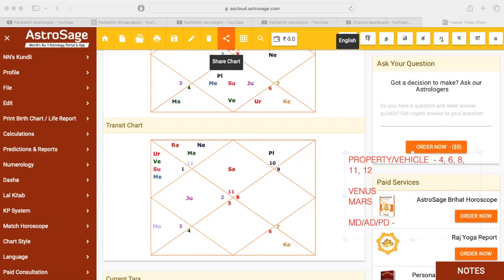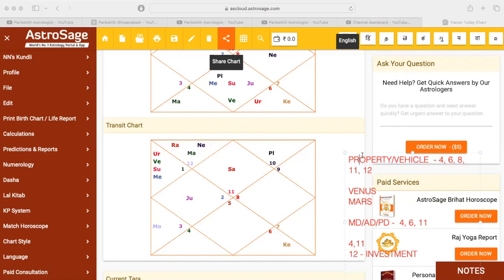In the transit chart, this person is running under Rahu Mahadasha. Check where Rahu is placed. If Rahu is in the fourth house, or the sixth house, or the 11th house, this will promote the person to buy a vehicle or property, including loan. Other combinations are the 4th and 11th, and the 12th house becomes important for the investment in the property, if you are investing.